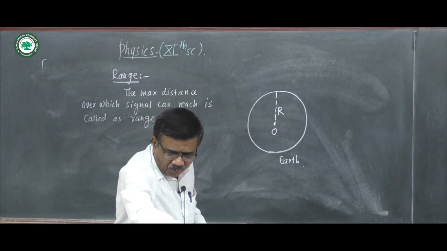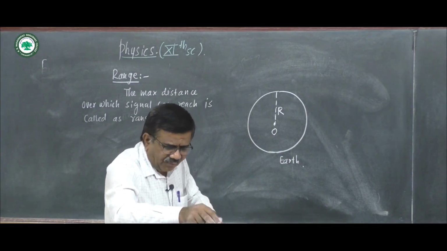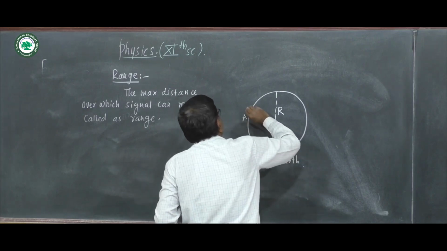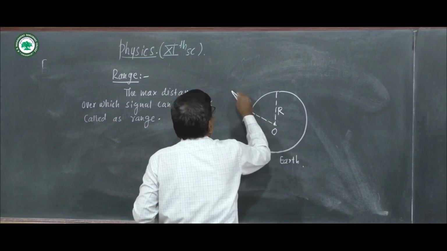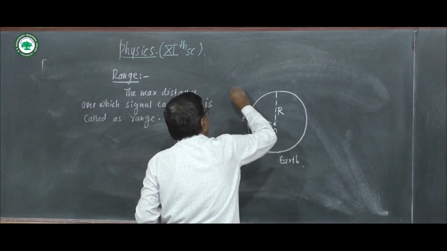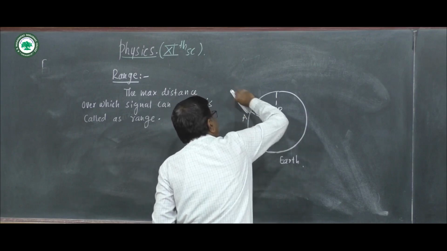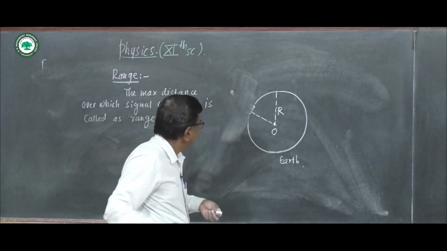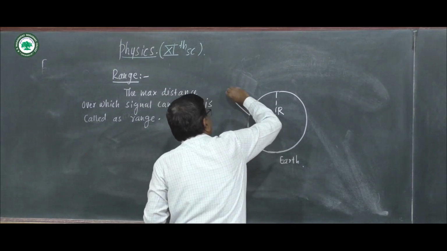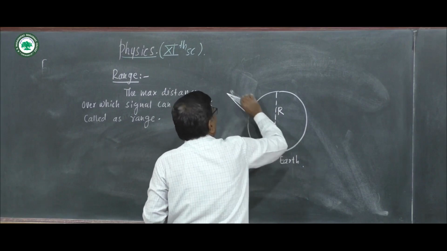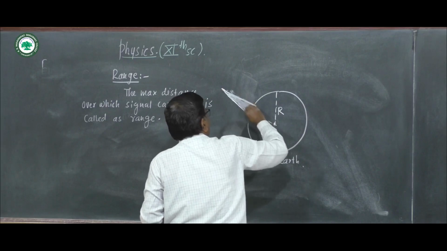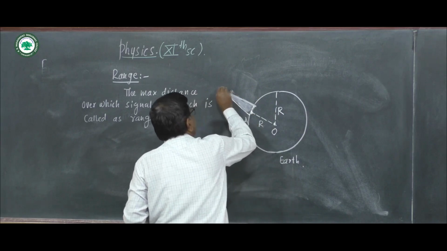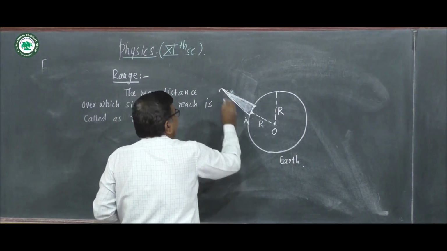Suppose at point A there is a transmitting antenna of height h, and suppose this point is A dash.